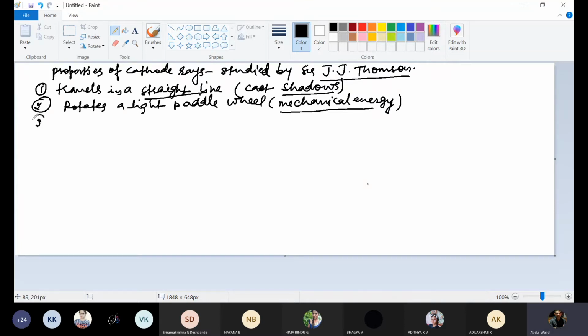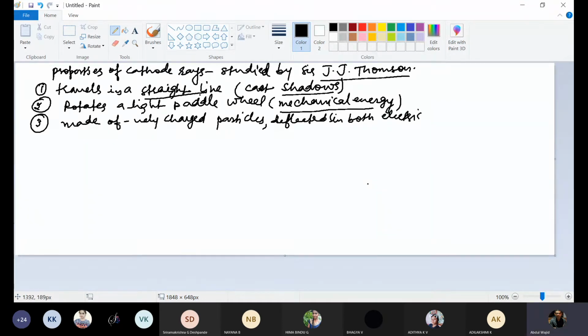Now, these cathode rays are made of negatively charged particles. These particles are called electrons. And since these rays are made of negatively charged particles, they will be deflected in both electric and magnetic fields.